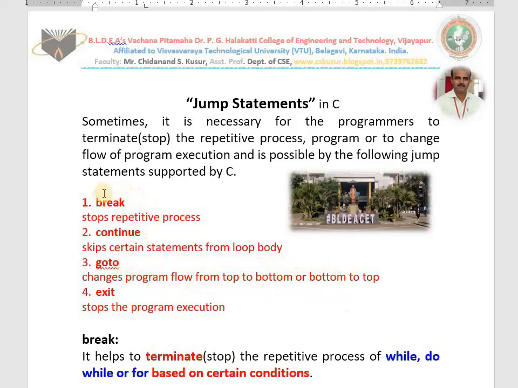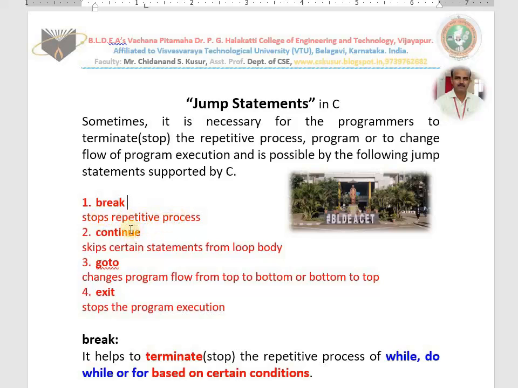And we studied loop statements, no? While, do while, and for. To do any repetitive process, we use while or do while or for. Sometimes you have to stop it in between based on a certain condition. That is possible by break. Break means it stops the repetitive process of while or do while or for.